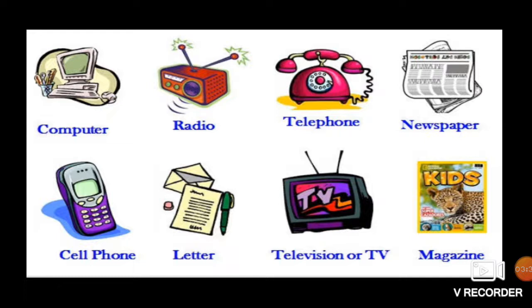Computer, radio, telephone, newspaper, cell phone, letter, television or TV, and magazine. As you can see, there are pictures of various means of communication. These are the modern means of communication. Now let's study in detail.